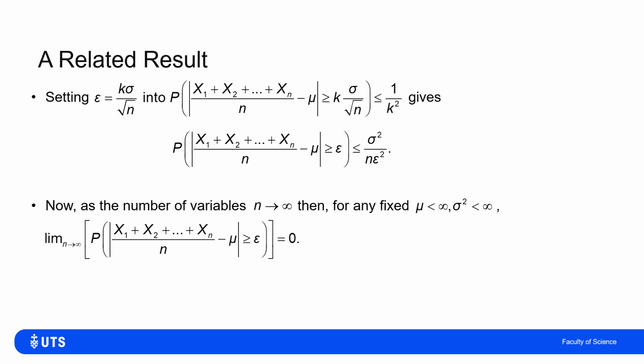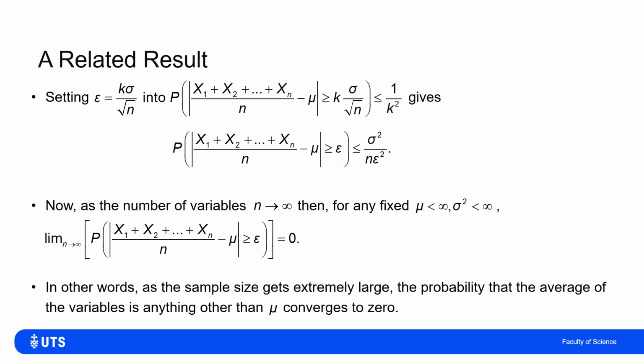So what this does tell me is that it doesn't matter how small epsilon is, the probability that my sample mean, the sum of my x's over n, differs from the population mean of mu by more than epsilon will tend to 0 as n tends to infinity.